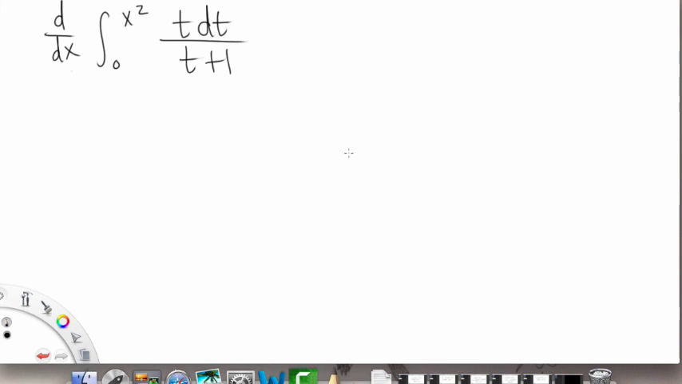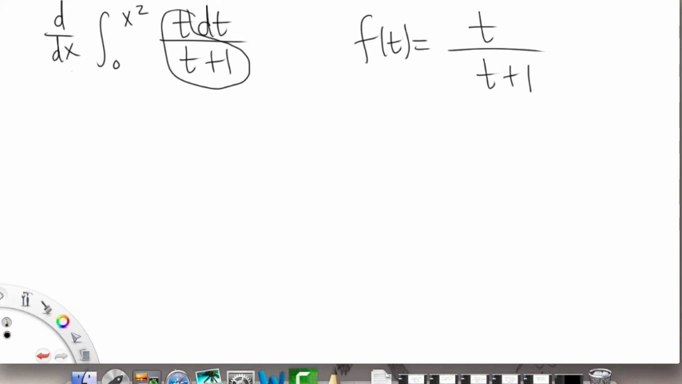Alright, for this problem, we're asked to evaluate d/dx, the first derivative with respect to x, of this integral from 0 to x squared of t dt over t plus 1. So if we look at it, let's pick out our f of t. So f of t is equal to t over t plus 1. So that's good to note.